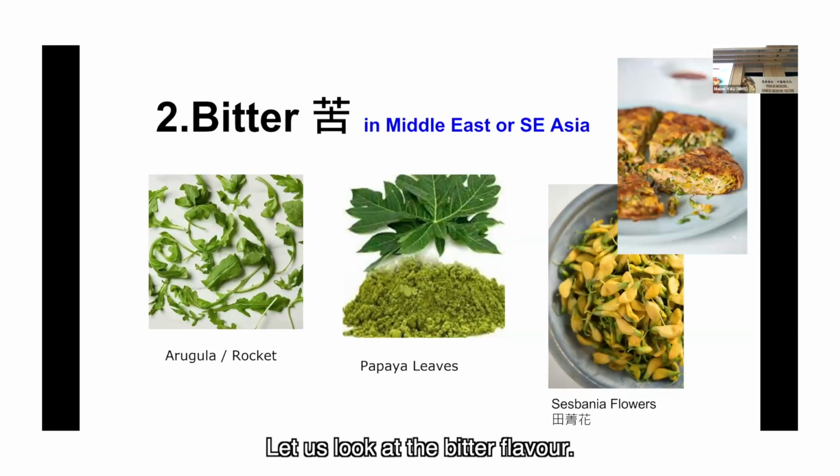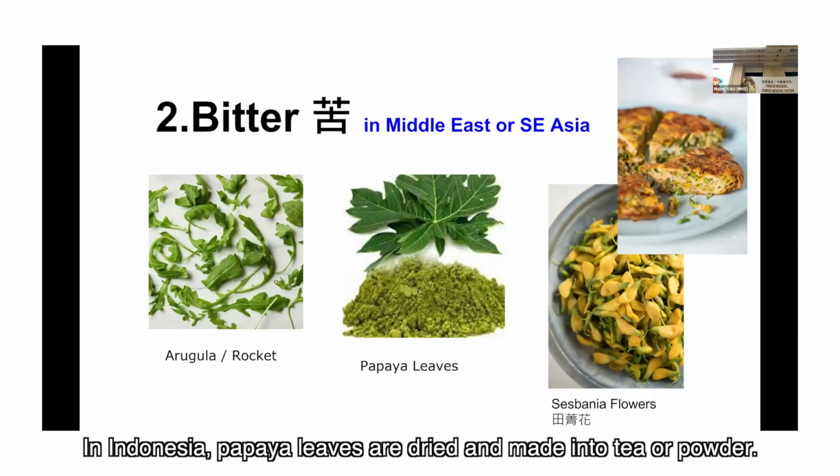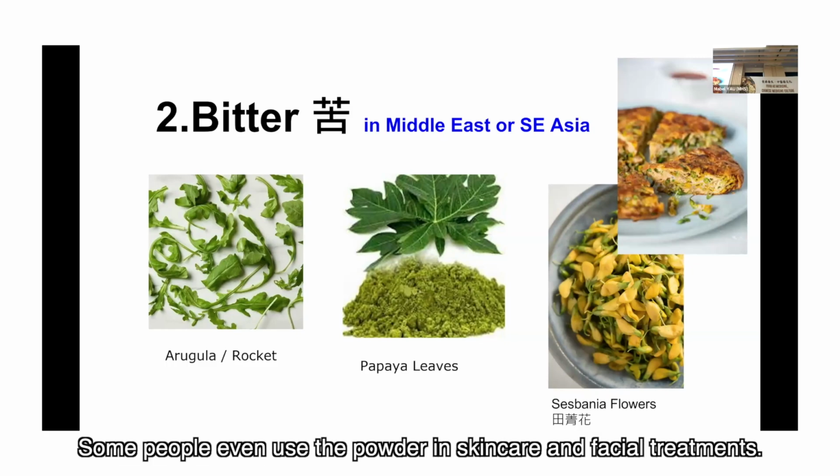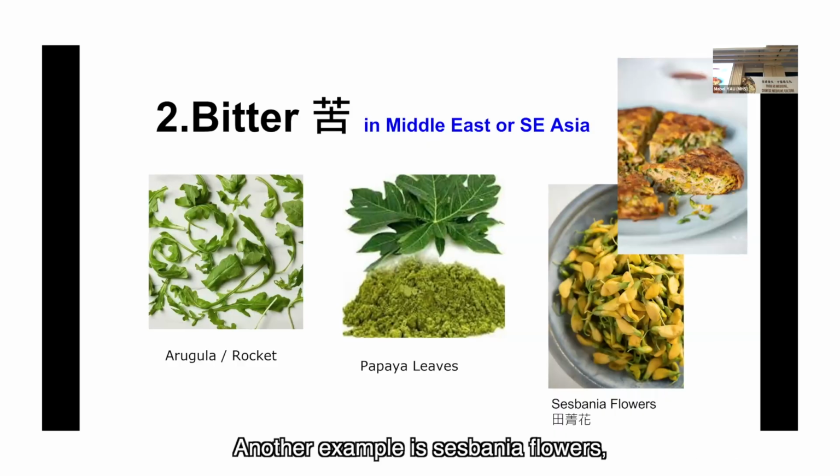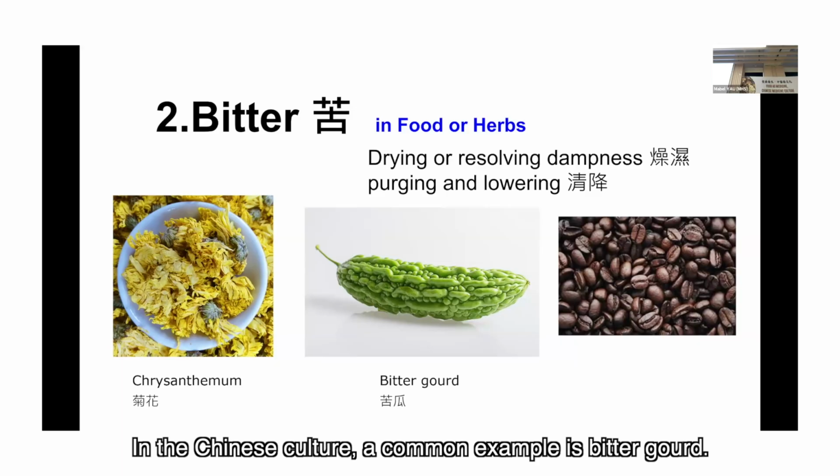Let us look at the bitter flavor. One common example is bitter gourd. Another example is papaya leaves. In Indonesia, papaya leaves are dried and made into tea or powder. Some people even use the powder in skincare and facial treatments. Another example is sesbania flowers, bitter gourd, and certain beans. In the Chinese culture, a common example is bitter gourd.